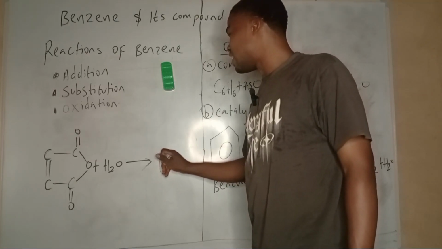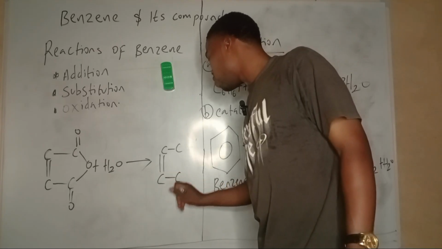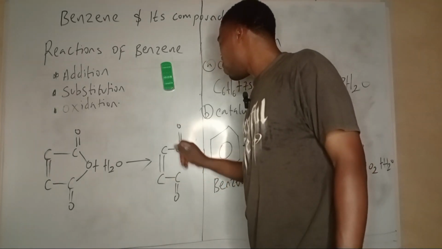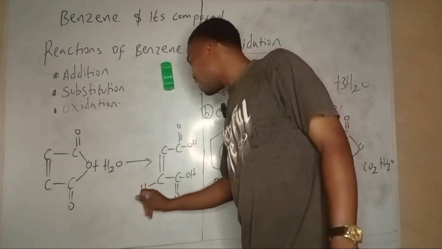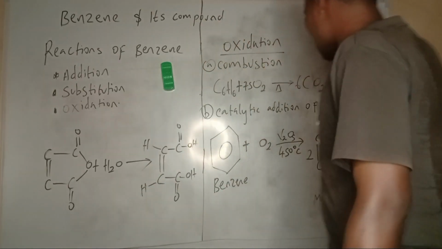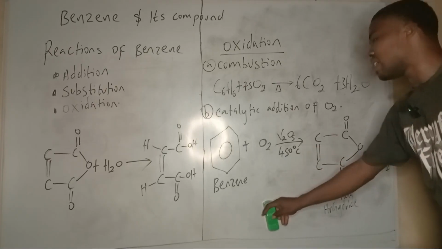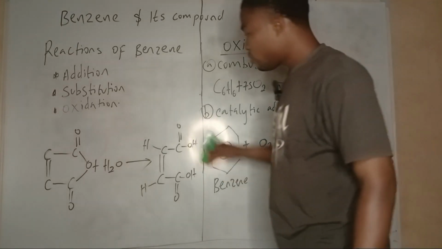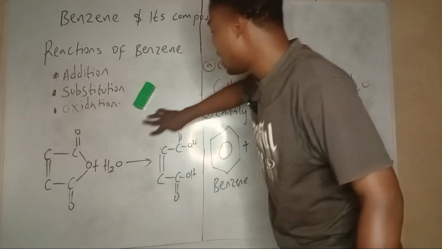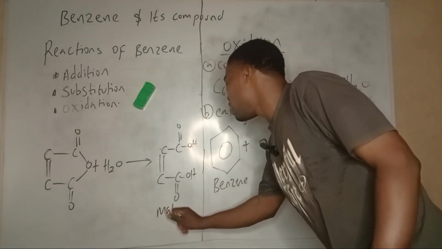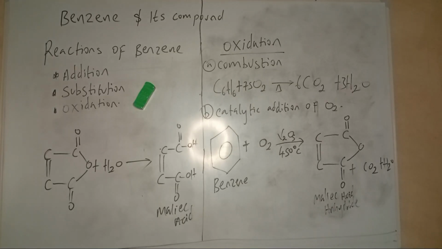So how does maleic acid look like? Maleic acid is a C4 acid, so double bond, C=O, OH, and OH. Okay, so there's H here, there's H here. If you're wondering why it is C4, this is maleic acid anhydride. Moving the hydrogen, remember the hydrogens are at the back there, so no need. So this is maleic acid. Hydrolysis of maleic acid anhydride gives me maleic acid, which is butenedioic acid.